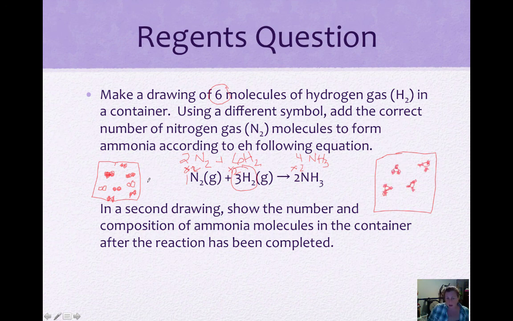We can see that our beginning number of moles of nitrogen and hydrogen, if you count them up, we had 2, 4, 6, 8, 10, 12 hydrogens. We can see here we've got 3, 6, 9, 12 hydrogens. And we started with 4 atoms of nitrogen, and we have 1, 2, 3, 4 atoms of nitrogen. So our equation is balanced, our mass has been conserved, and we have done it properly.